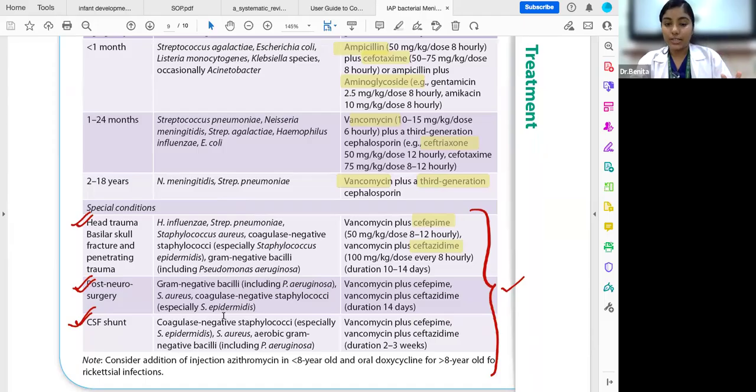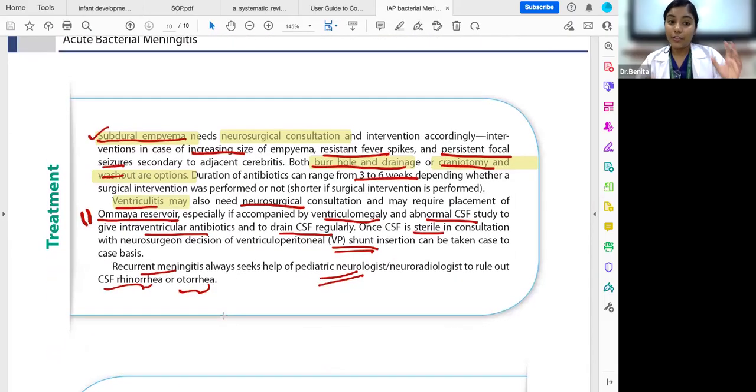Now, there are special conditions such as head trauma, post-neurosurgery, or CSF shunt. If these are the causes for acute bacterial meningitis, then we treat with vancomycin plus cefepime or vancomycin plus ceftazidime. This is given so that we also cover Pseudomonas and staph. If subdural empyema or ventriculitis is the cause, then we'll have to go for a neurosurgical consultation, and burr hole or craniotomy can be done.